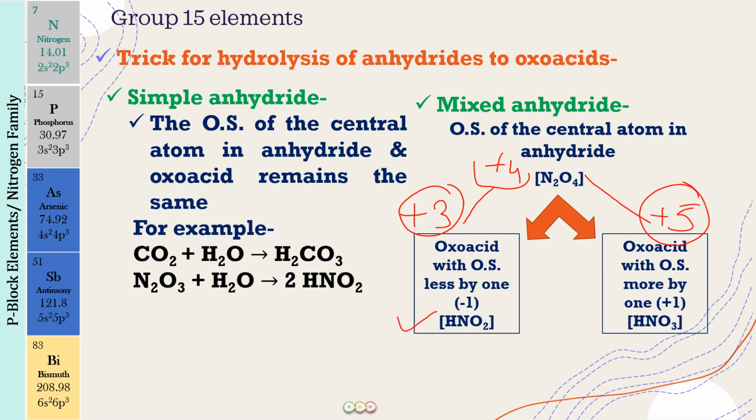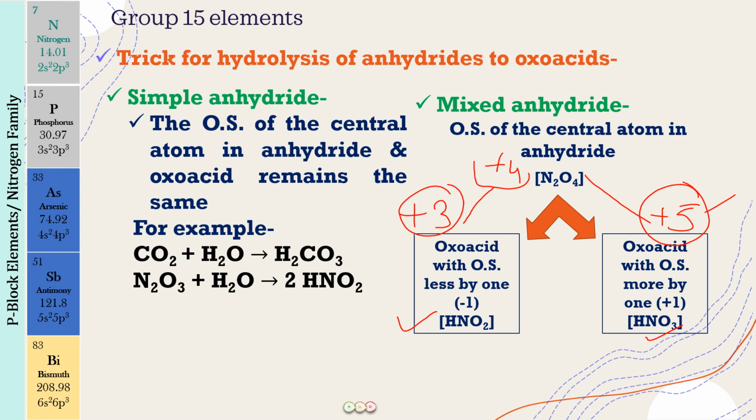So the +3 oxidation state oxo acid for nitrogen is HNO2, and the +5 oxo acid is HNO3. So this is going to be the answer. All right, I hope you now understand. First of all, you have to identify which is a mixed anhydride and which is a simple anhydride. A mixed anhydride is one where the group number and the oxidation state are different: one is an odd number, the other is an even number. In case of the simple anhydride, it has to be the same. Either both are odd or both are even.